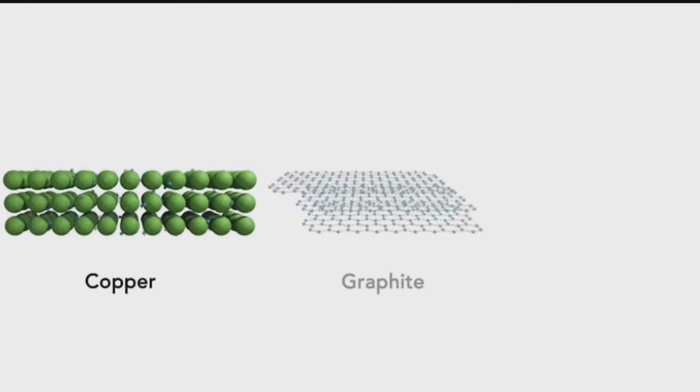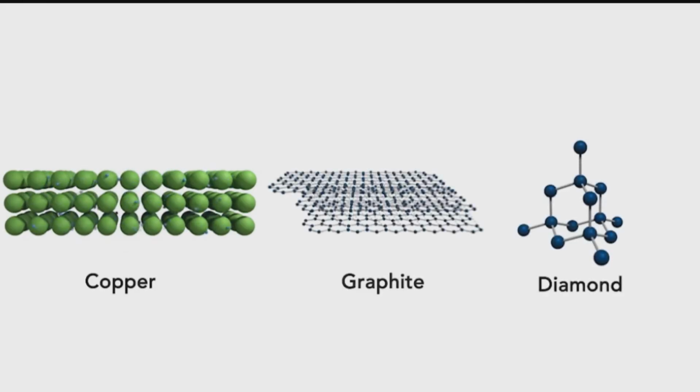Copper, graphite, and diamond all consist of large three-dimensional arrays of atoms. The different ways in which electrons are distributed in metallic bonding and covalent network bonding explains the different physical properties and uses of these materials.